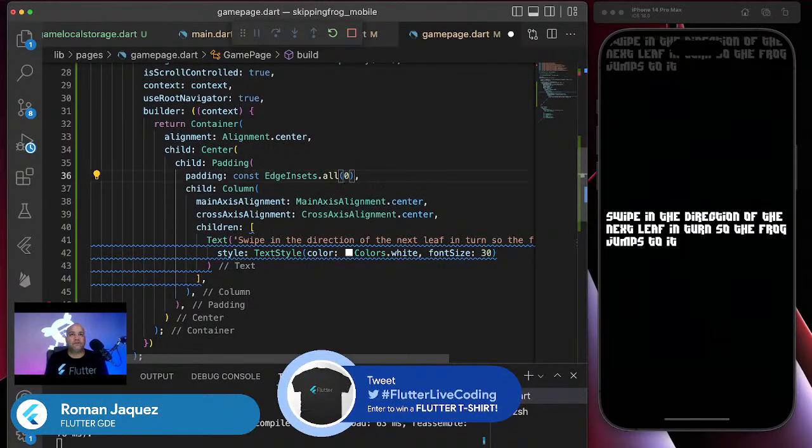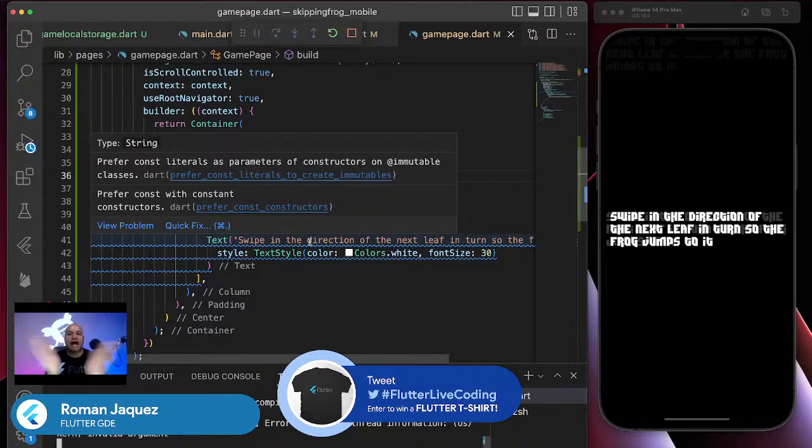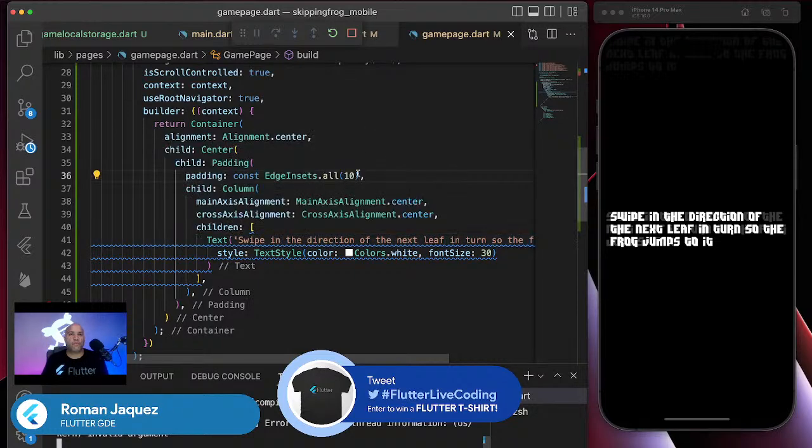I can do like, I'll do 10 pixels. Let me see. So if I do something like that, still too little. I kind of want to add more padding. I want to add like way more padding. So I want to do like 50. Let's try something like this.